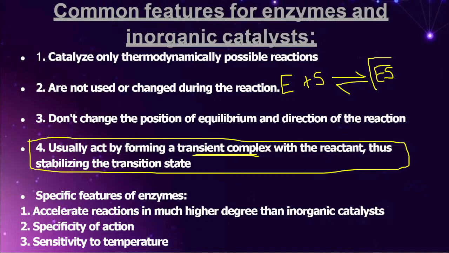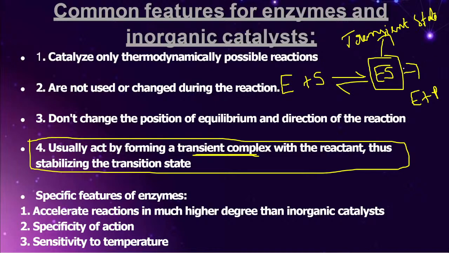This enzyme substrate complex is going to give rise to what? Enzyme plus product, is it? That particular state we call the transient state. I want all of you to understand the point correctly. What is happening in the transient state? Everyone remember, either making of the bond or breaking of the bond is happening.